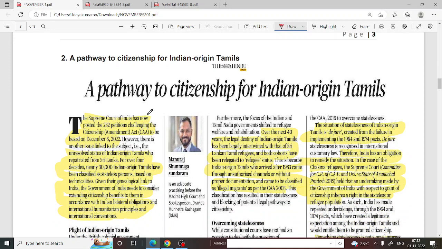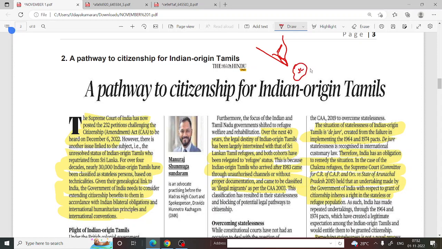A pathway to citizenship for the Indian-origin Tamils. So before going on to this topic, let me explain the story, right? This is our South India, and we have two states here: Kerala, and here Tamil Nadu. Please forgive me if I have drawn the map wrongly. My art is in such a poor condition, so please forgive me. So here we have Kerala, Tamil Nadu, and Sri Lanka here.